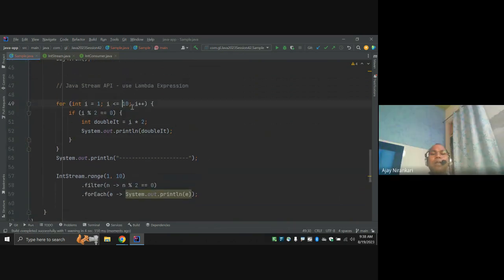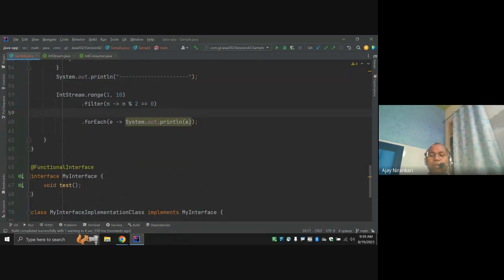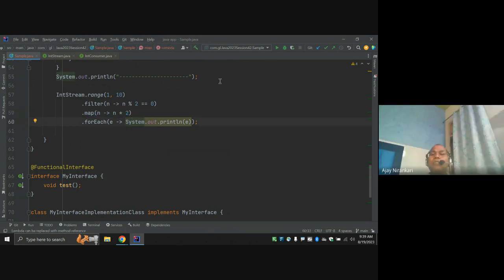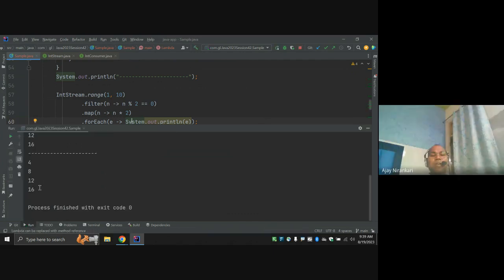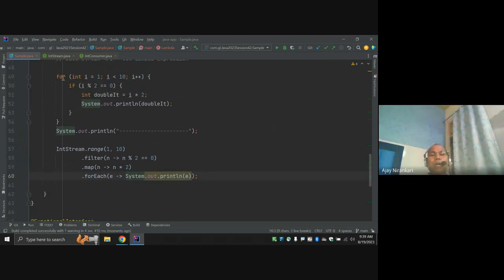And similarly, if you want to double it, so just say map, and whatever the number I receive, number multiplied by 2. Double it. Okay, so now you are getting the output like doubling. Now you are getting the output as a double. So this is our old style way of writing the code.